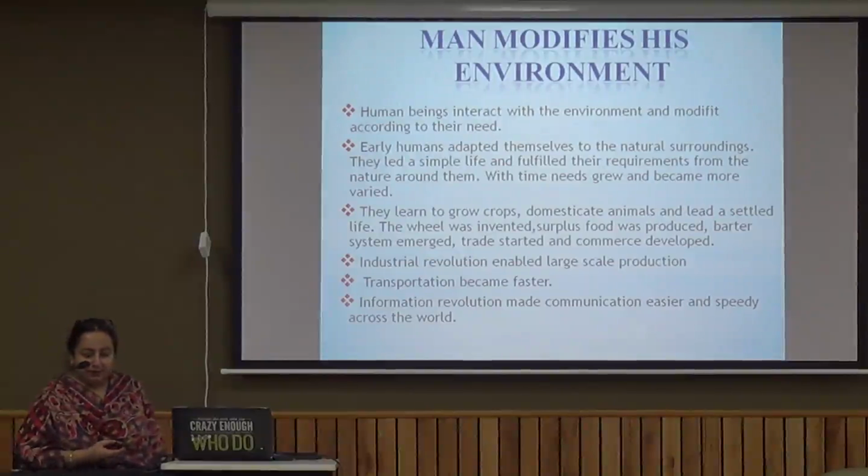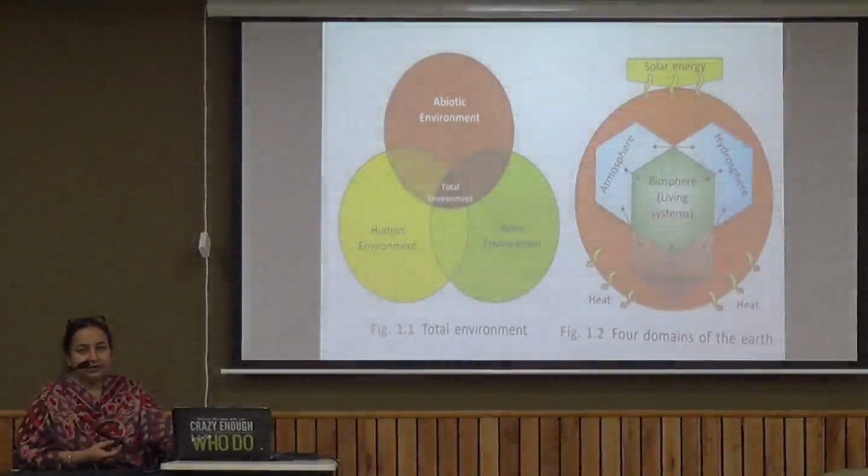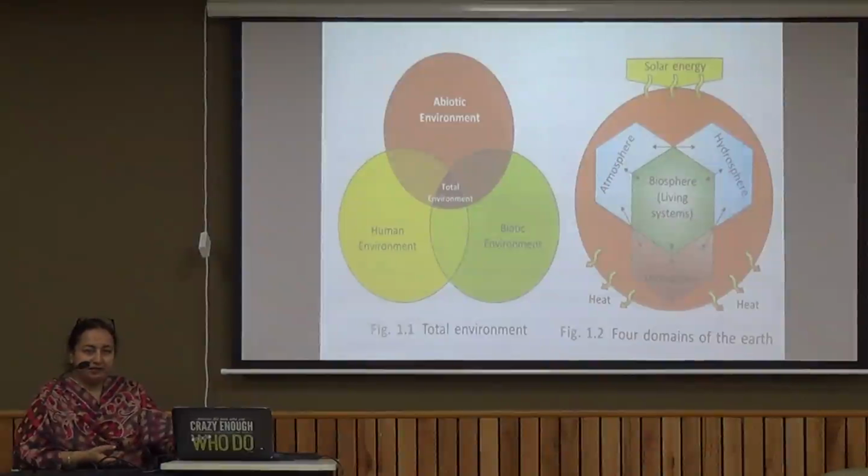Transportation became faster, and from basic to the most latest techniques we have in the transportation system, we now have the fastest means of transportation. Then the information revolution has also made communication quite easier. But apart from all this development, what is required is that we have to be harmonious with the nature, because ultimately we have to stay in the environment, and we have to survive in this environment.